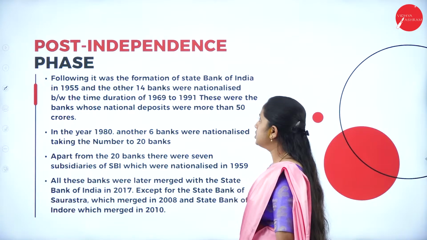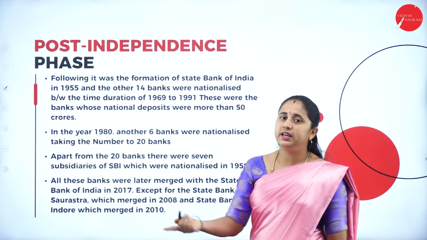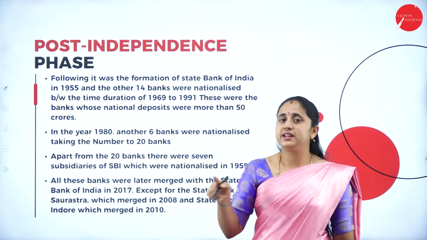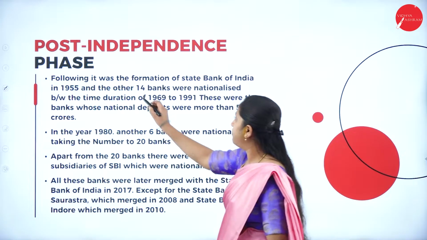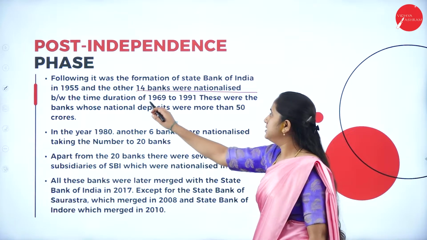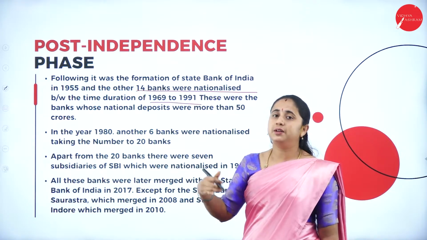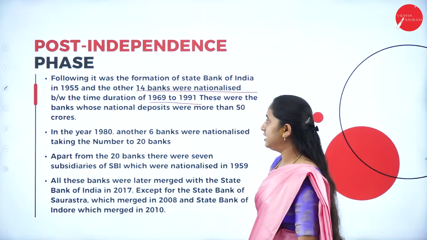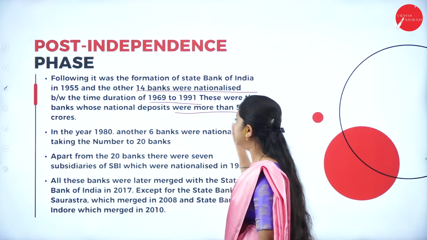Following this was the formation of State Bank of India in the year 1955. In 1955, the Imperial Bank was nationalized and renamed as State Bank of India. Another 14 banks were nationalized between 1969 and 1991, those whose deposits were more than 50 crores.